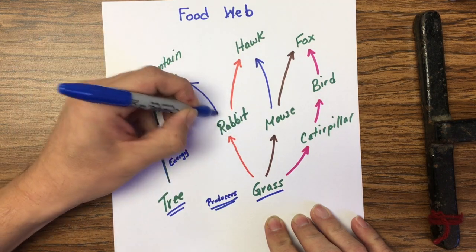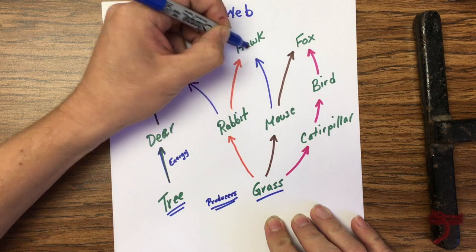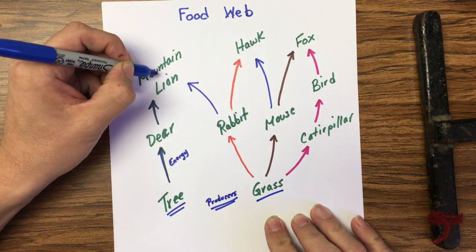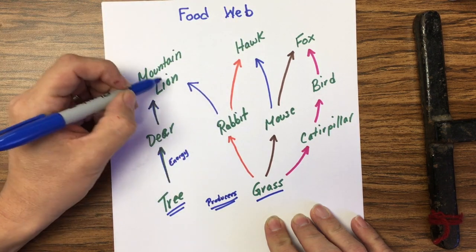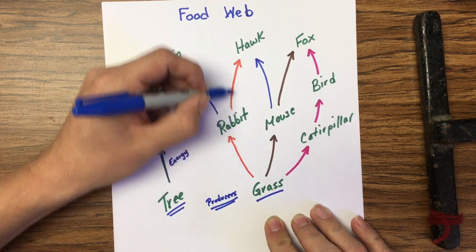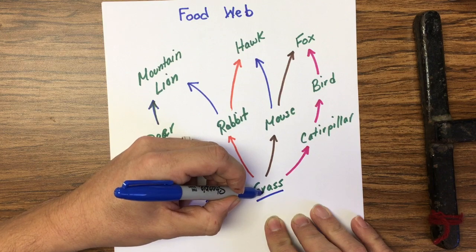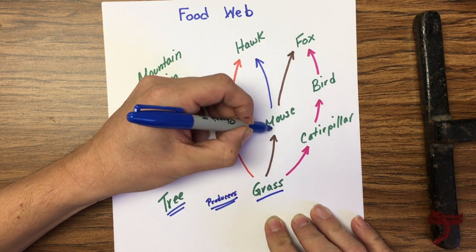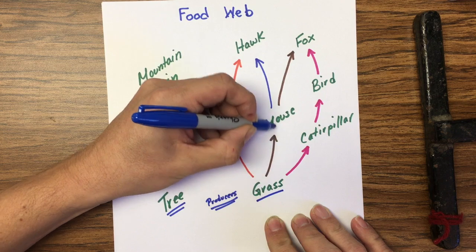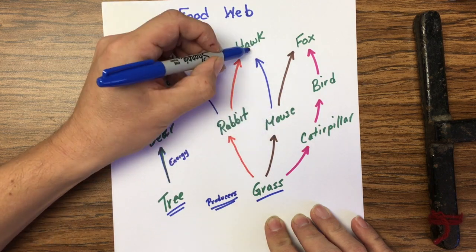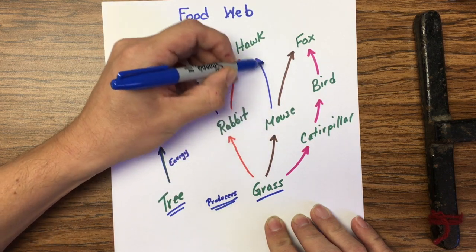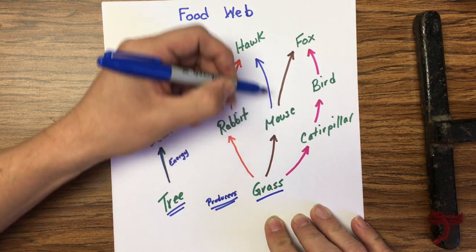Now, there are two things here that eat the rabbit, the hawk and the lion. Who else eats the grass? The mouse eats the grass, so energy is going to the mouse, and the hawk eats the mouse, so energy goes to the hawk from the mouse.